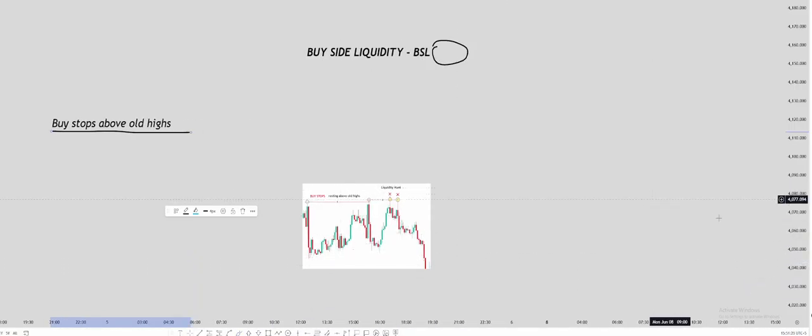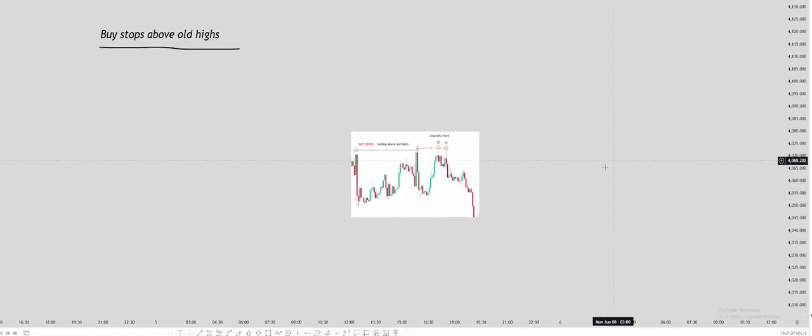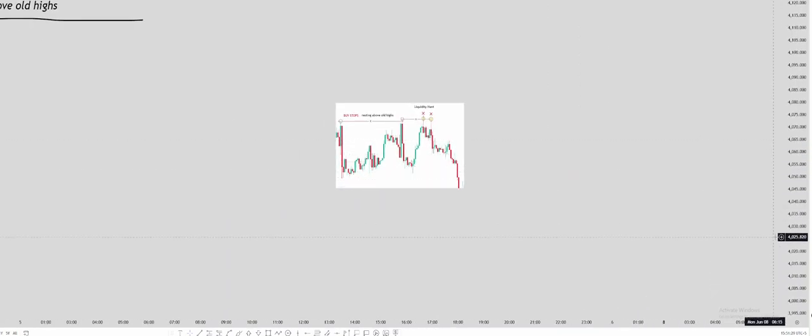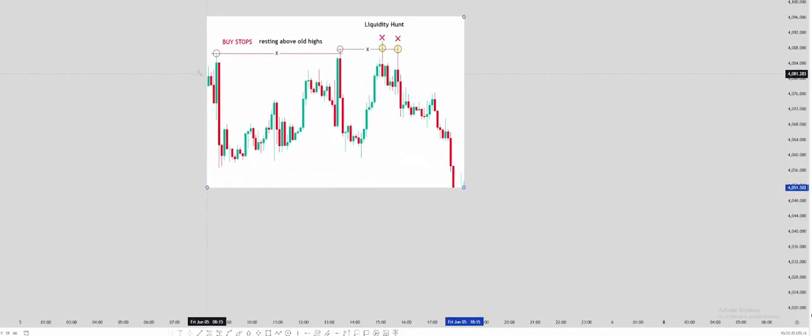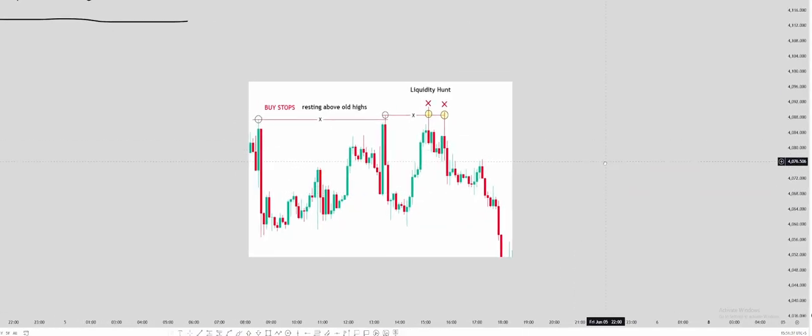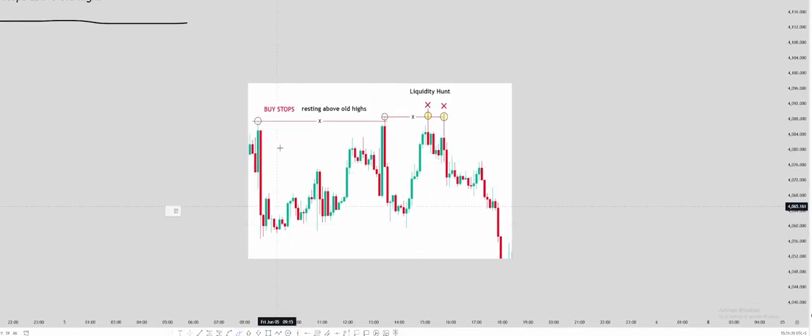So how does price take the buy side liquidity? This is an example of buy side liquidity. You can see this picture here. Let me just zoom it in. You can see this picture. We have an old high here. So people who sold at this point, at this rejection, have a stop loss above this high, or buy stops resting above this high. Price went up and took the liquidity.